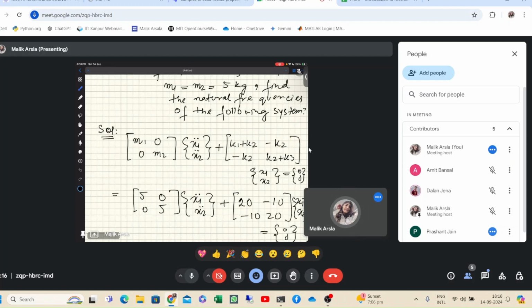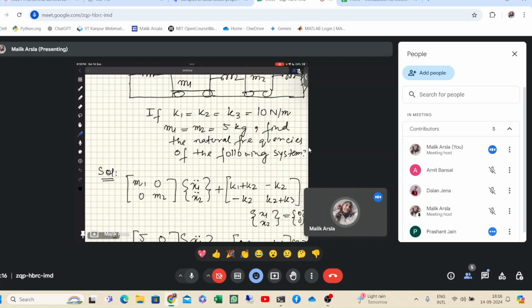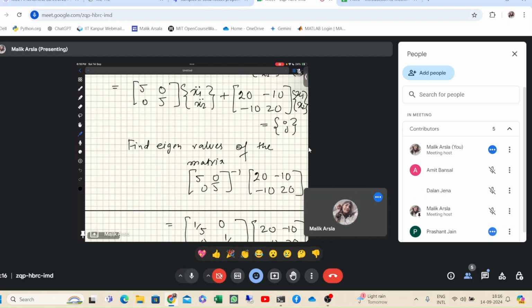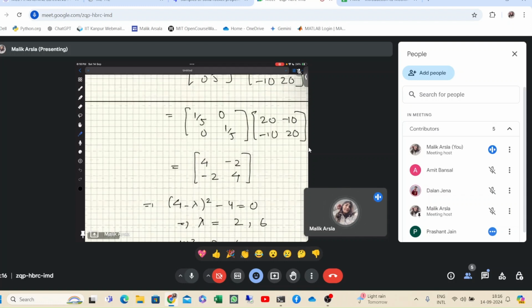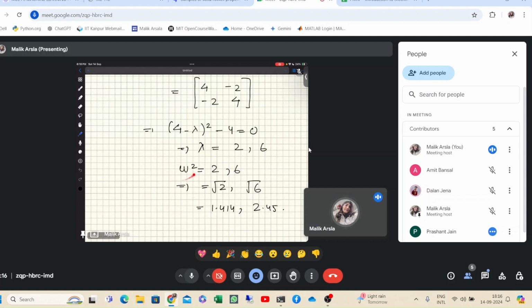As I told you, this system was similar to the system in question number 1, and we had derived its governing equation. After that we wrote it in matrix notation, then we put in the values and found the eigenvalues for this matrix M inverse K. And after finding the eigenvalues, we say that the eigenvalues are nothing but omega square.